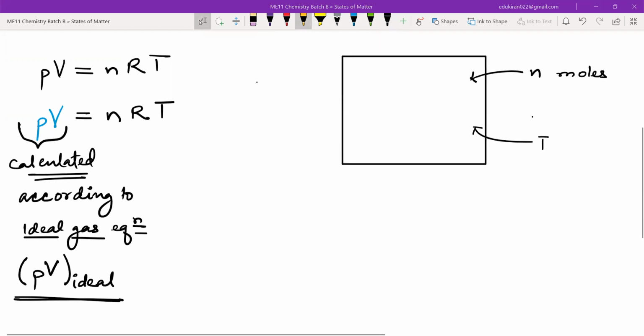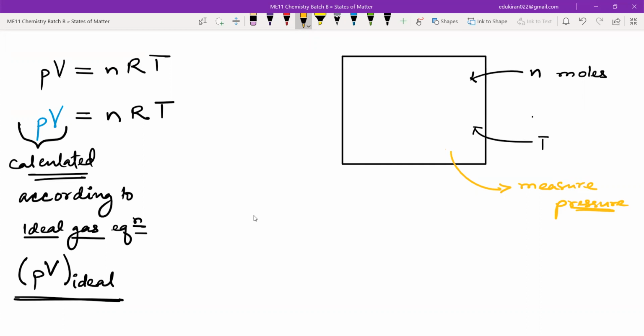Next, what I will do? Can I measure the pressure? Tell me, for this gas that I have taken, the real gas, the real situation. We can measure the pressure by a manometer. We will put a manometer and we can measure the pressure.